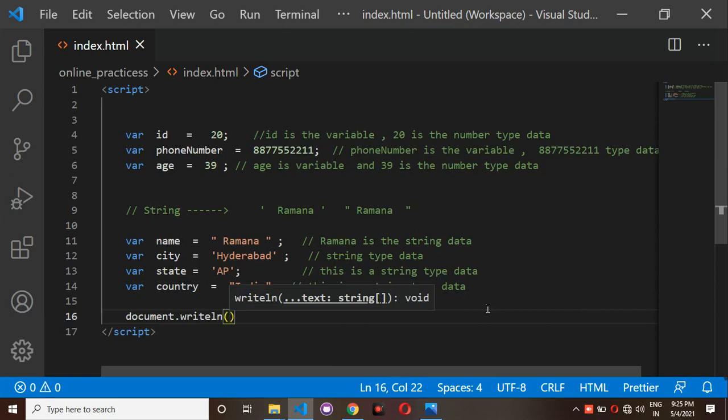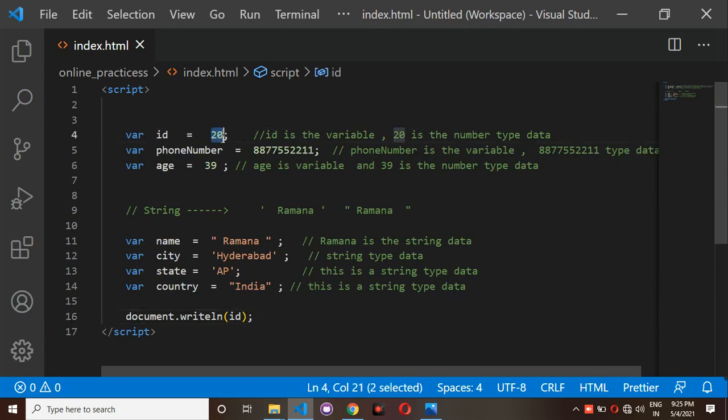For example, here I am keeping ID. This 20 is one of the data that you have assigned to the ID variable. This ID variable I am keeping inside this document.writeln. So I am going to click here.